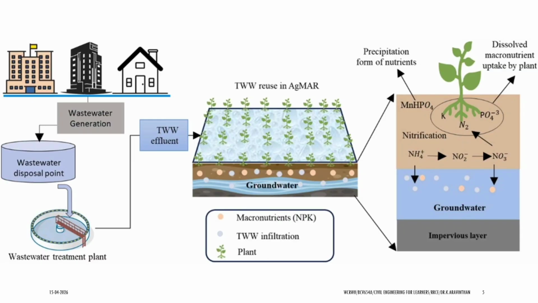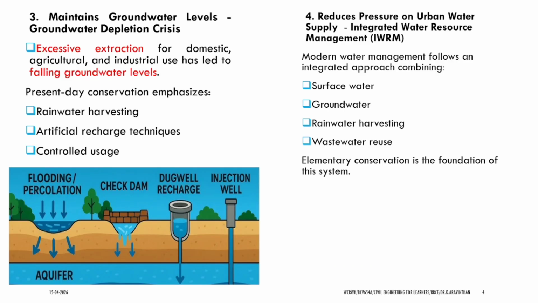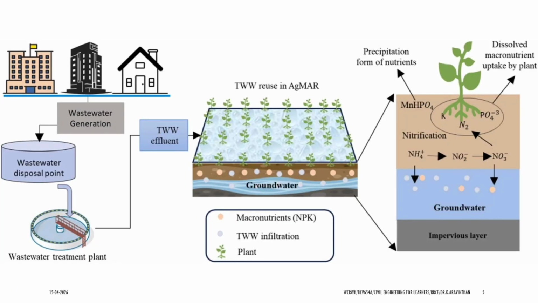This is an improper way of handling. It can be used for agricultural processes. This reduces the pressure on urban water supply. If we use fresh water for all purposes such as agriculture and industrial practice, this creates pressure on the water demand. Integrated water management helps us to improve this.